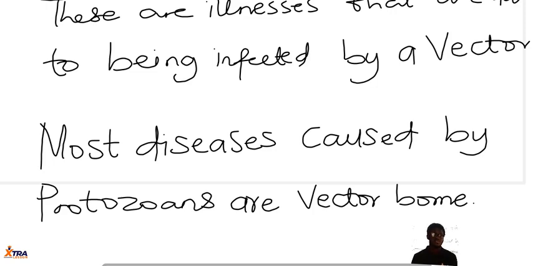So in some cases, the insect, the arthropod, will serve as host. In most cases, like in the case of malaria, the plasmodium is more like serving as the definitive host, while man is serving as the intermediate host.